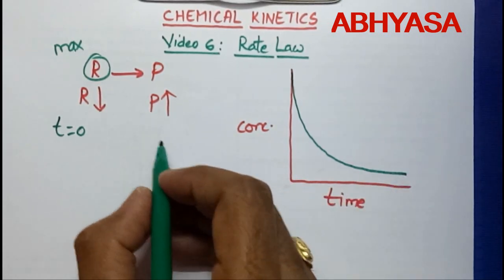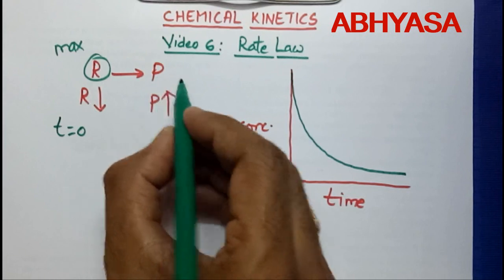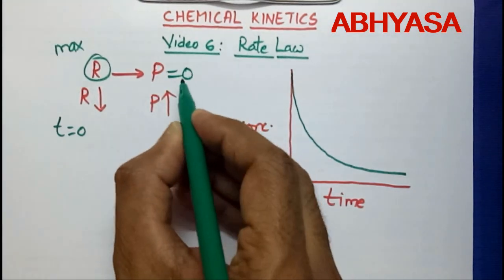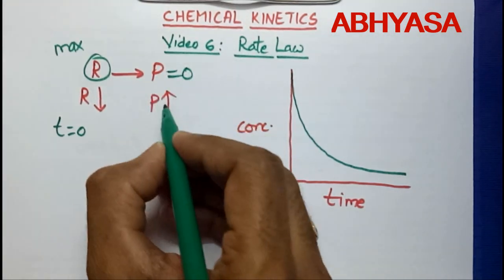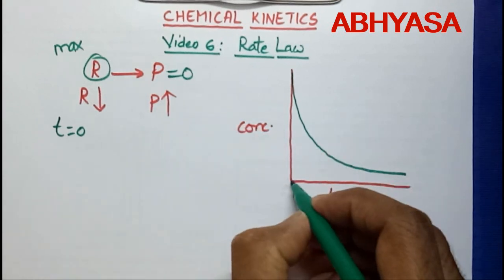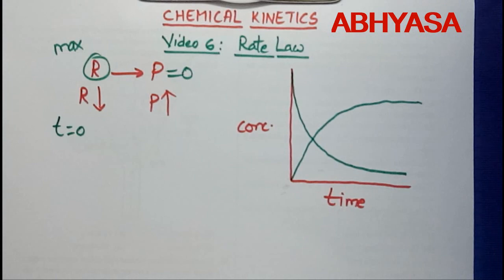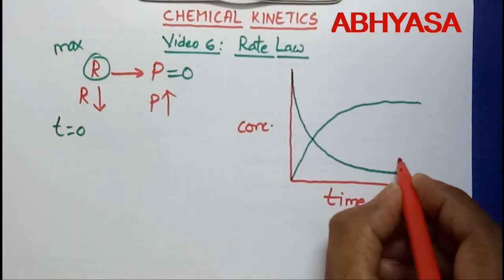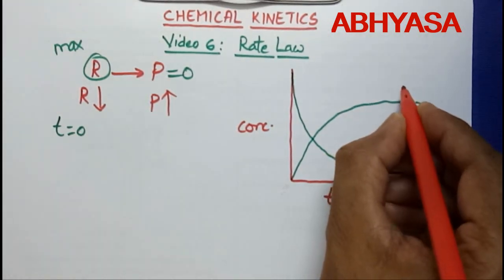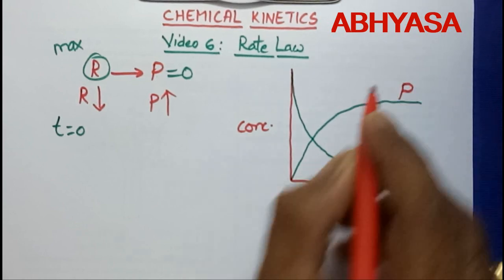At the same time, at the beginning concentration of product is 0, and with time the concentration of product is increasing. This is how it moves. So this is in terms of reactants, and this represents the products.